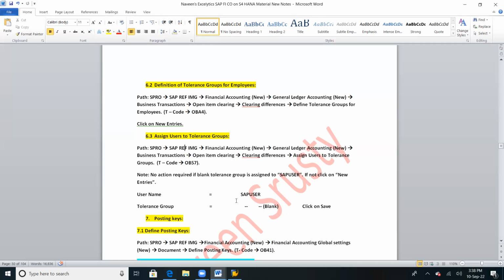Any questions on this? So just write it down. No action is required if blank tolerance group is assigned to SAP user. If not, in real time we need to give the username, whatever SAP user ID you have, and your tolerance group, where this particular user ID will fit. Is he an executive, a manager, a supervisor, or CEO? And click on the save button. Any questions?